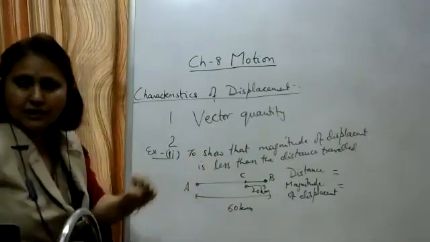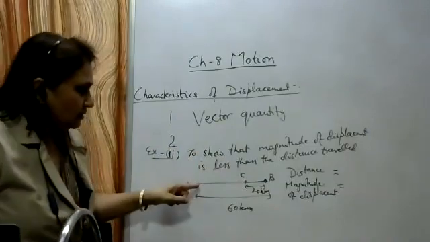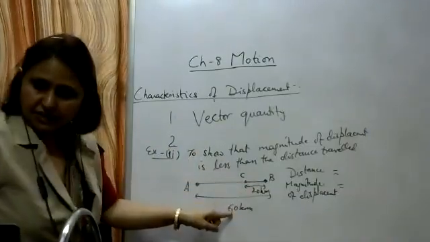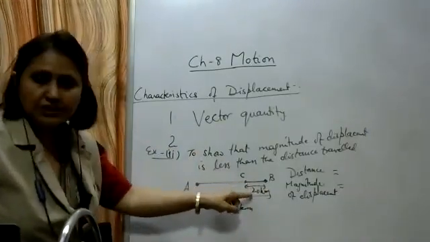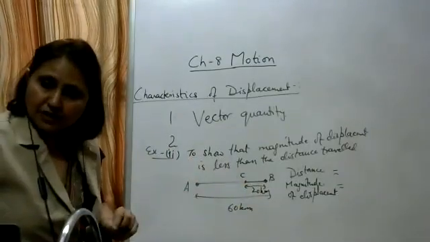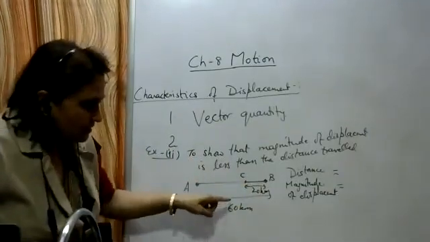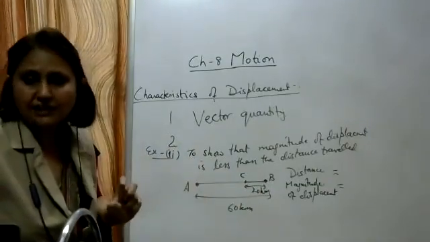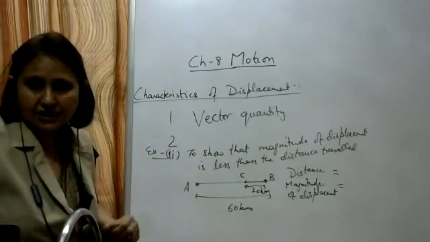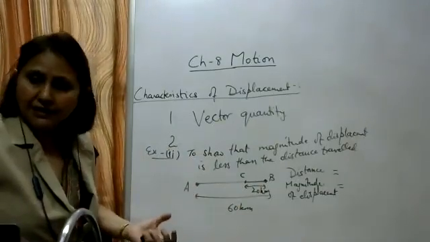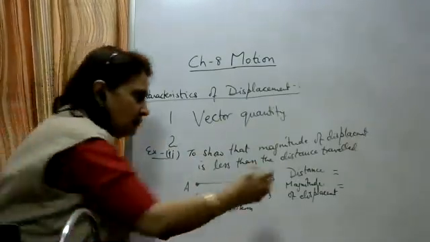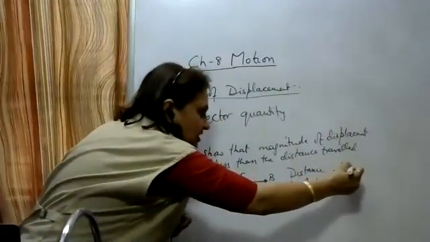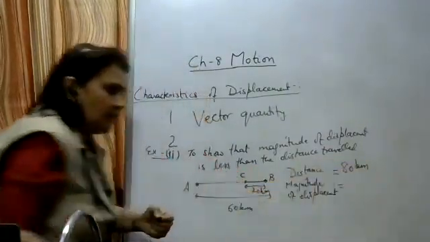Okay, what is the total path length traveled by this car? A to B, it has traveled 60 kilometers. Then B to C, it has traveled 20 kilometers. So what is the total path length? 60 plus 20 kilometers, that is 80 kilometers is the total distance traveled. How do we define distance traveled? It is the total path length traveled by the moving object. So here the distance is equal to 80 kilometers.